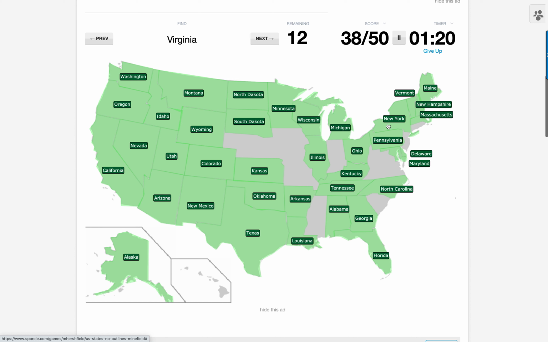Virginia. Got to be careful now. Virginia is here because there's West Virginia, which is in here somewhere. I'm just going to go close to North Carolina. Good. I actually didn't know, for example, that Virginia went all the way into here. We've only got a minute to go, so I'm keeping going.